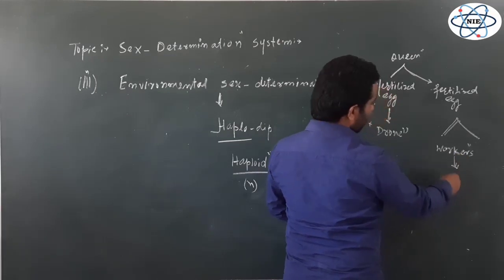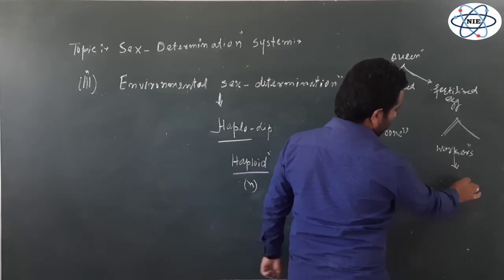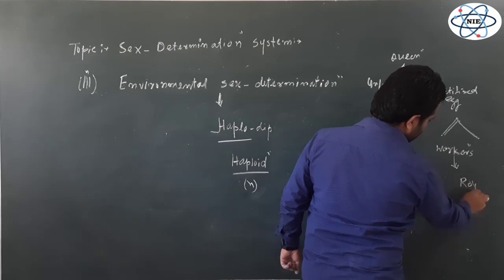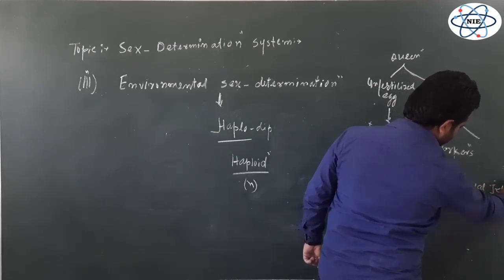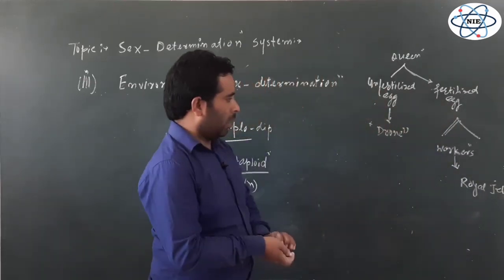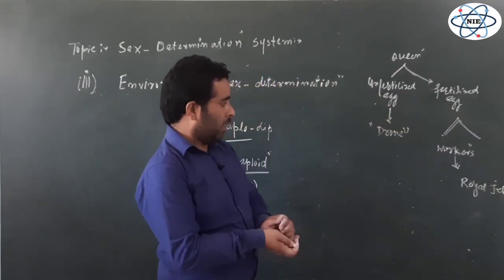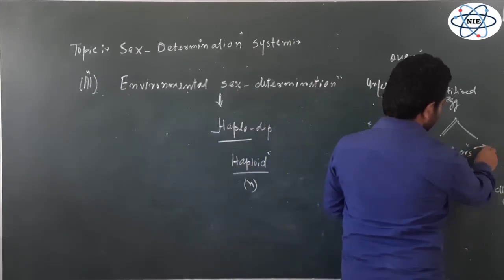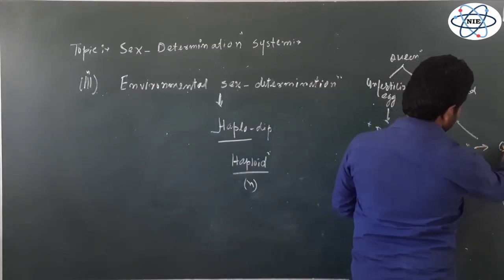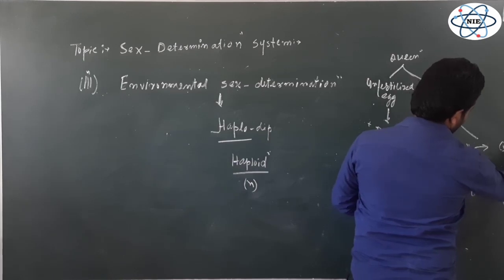Among the same workers, the larvae are fed a special food known as royal jelly, and when a worker larva is fed with royal jelly, it develops into a fertile queen.